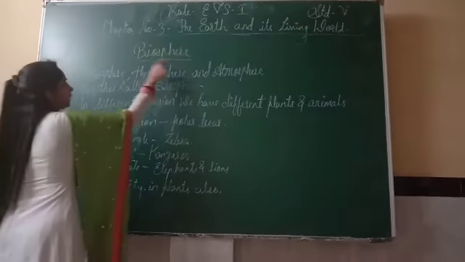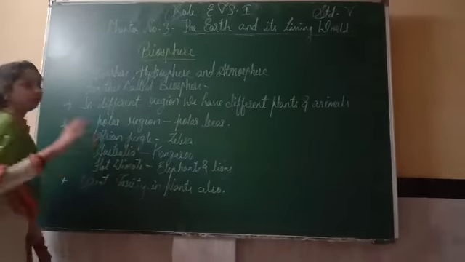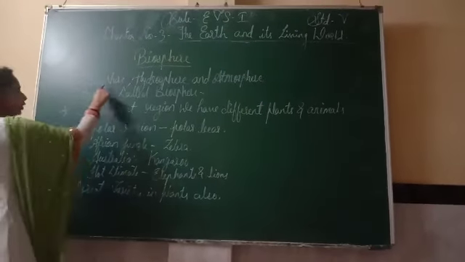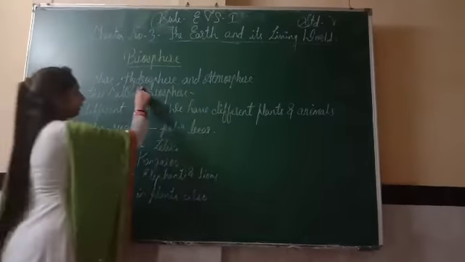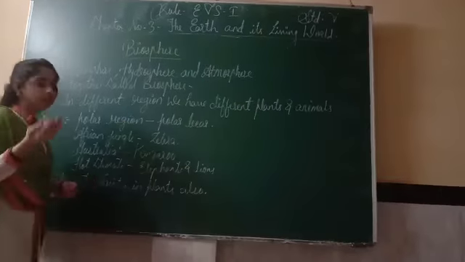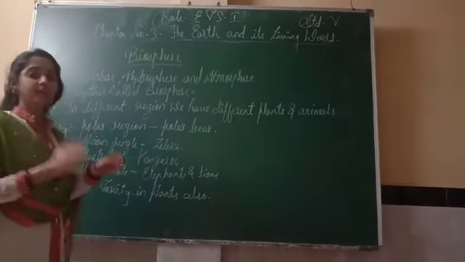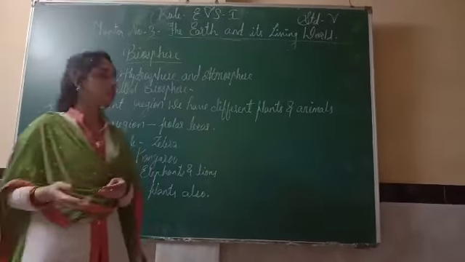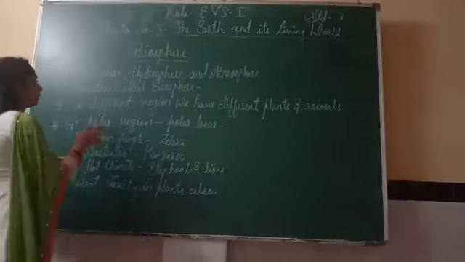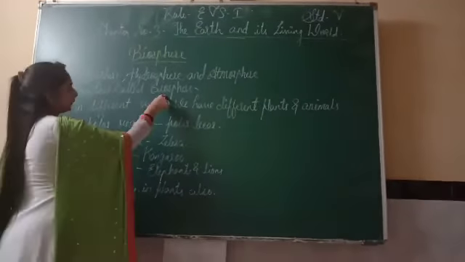So next topic is biosphere. Basically we have all spheres, for example lithosphere, hydrosphere and atmosphere. Means land, water and air. And other spheres are also there, which we have already discussed, like stratosphere, troposphere, ionosphere. So all these spheres together are known as biosphere.